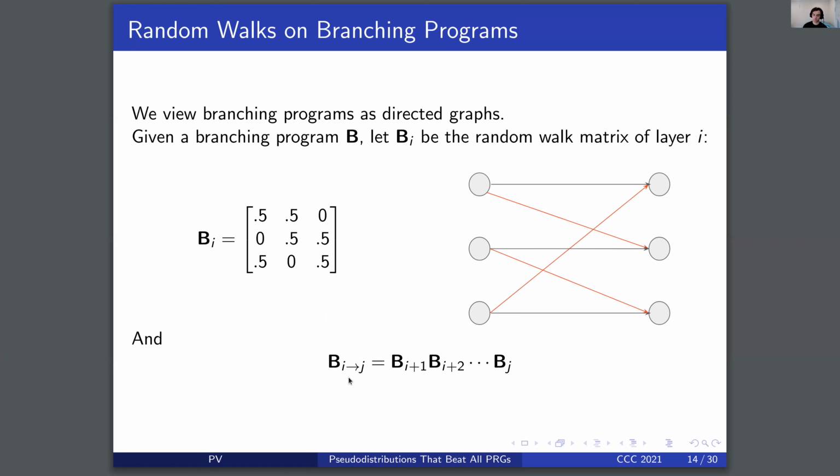Furthermore, we can define products of these, where we take the products of the transitions from layer i to layer j, and note that this corresponds to truly random walks of length j minus i over the branching program. What this means is truly random walks correspond to the input to the branching program being the uniform distribution.